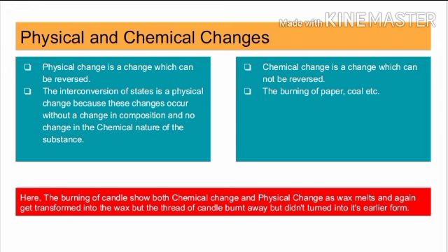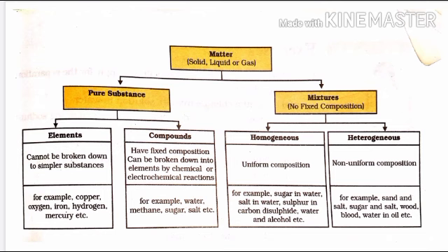Here the main important points are given in the textbook. The burning of a candle shows both chemical change and physical change, because the wax melts and again gets solidified into wax, but the thread of the candle burns away and doesn't turn into its earlier form. Here the wax undergoes a physical change and the thread undergoes a chemical change. These are the differences given for pure substances and mixtures, so prepare them as well.